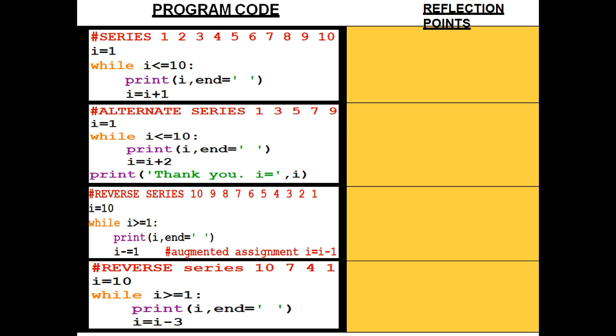So this is the second reflection point. Go through the code and write the output in your copy.